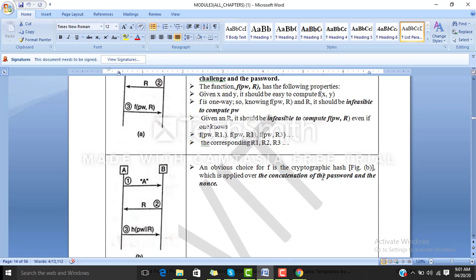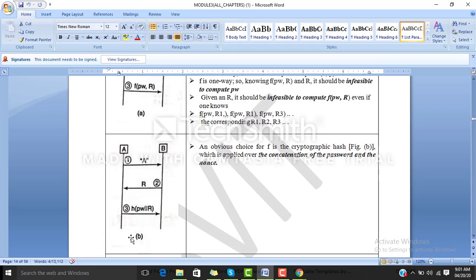So here an obvious choice for the function is the cryptographic hash, as we can see in the next diagram. So what is this cryptographic hash? This cryptographic hash is nothing but the hash of the concatenation of the password and the nonce.